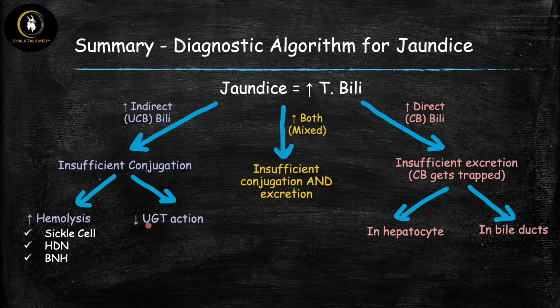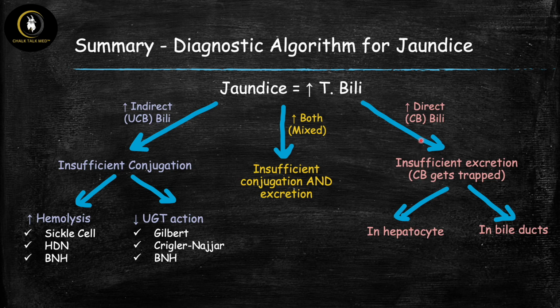Then the other category here was due to impaired action or a deficiency of the UGT enzyme. The main examples we saw there were the hereditary hyperbilirubinemias, so Gilbert's and Crigler-Najjar, as well as once again our benign neonatal hyperbilirubinemia, which is physiologic jaundice. Remember that the neonatal UGT enzyme is immature, and therefore that falls in this category as well.